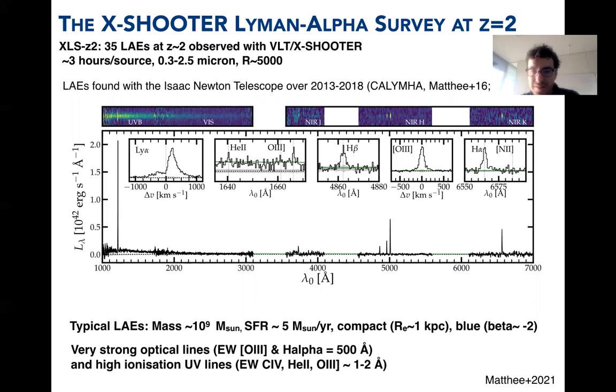This is a stacked spectrum of such a typical Lyman-alpha emitter. You see very strong emission lines that point towards young ages. Blue UV slope, again, young ages, low dust content. The sizes are compact. Star formation rates are relatively typical for their mass, slightly above the main sequence, but not extreme. And we do detect high ionization UV lines, like carbon-4, oxygen-3, helium-2, with equivalent widths around 1 to 2 angstroms. And those really point towards very massive and metal-poor hot stars that are present in these galaxies.